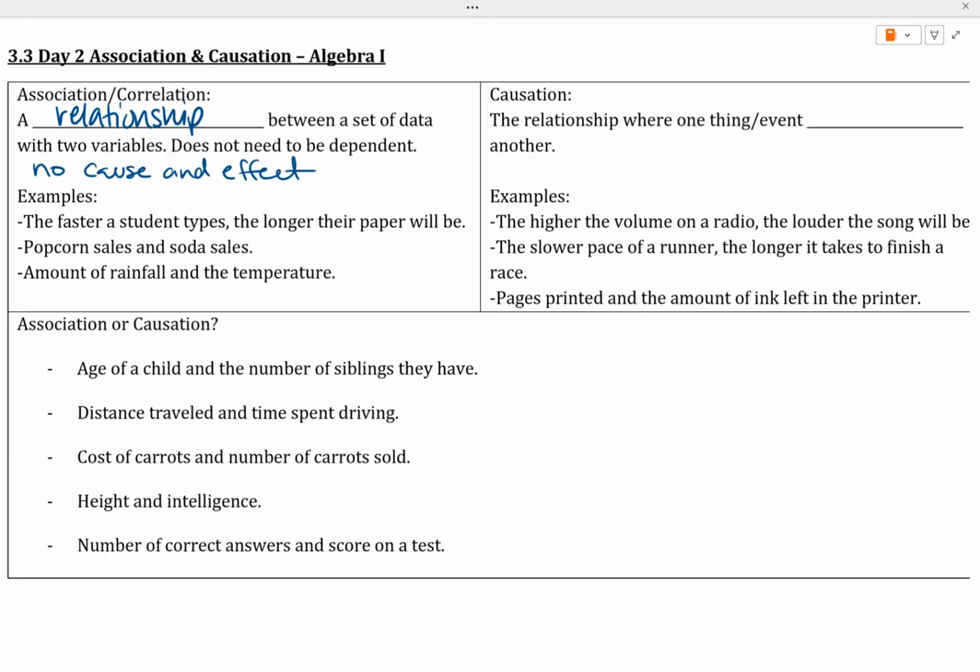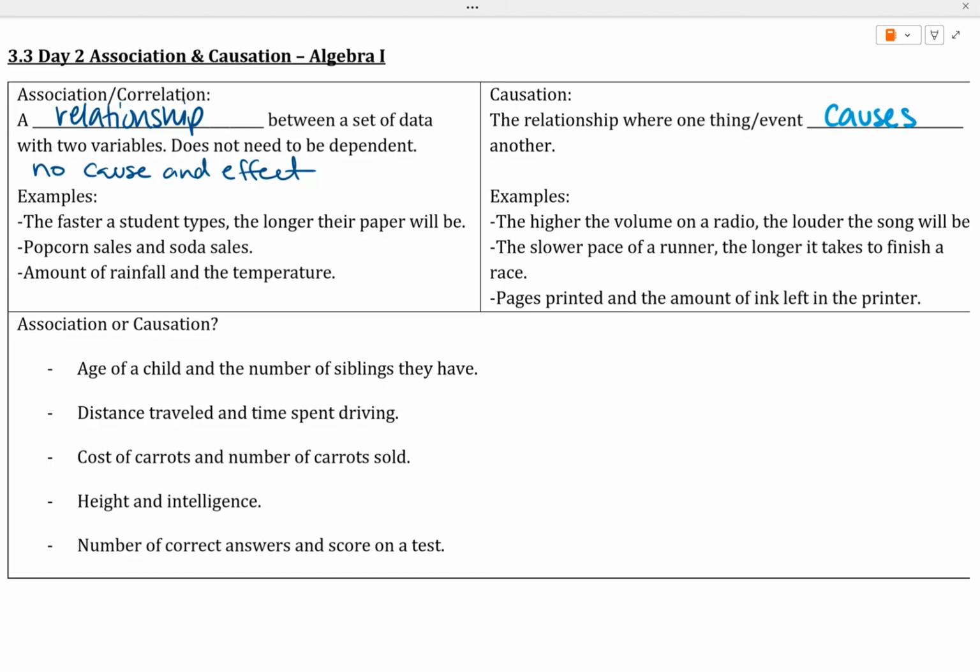Another association example would be the amount of rainfall and the temperature. You may see a relationship here. You may see that in the warmer months, it may rain more than it does in the cooler months, or vice versa, but that does not mean one causes the other. Whereas causation is a relationship where one event or thing causes another. So this is your cause and effect.